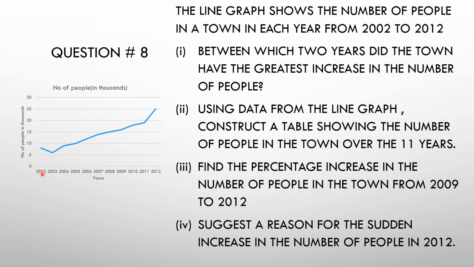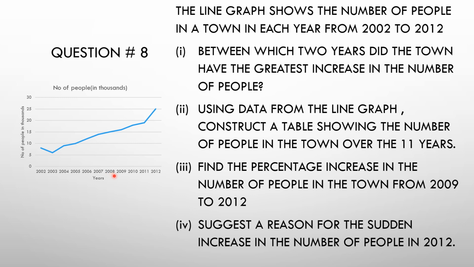In 2002 there are 8,000 people and in 2003 there are 6,000 people. In 2004 there are 9,000. In 2005 there are 10,000. In 2006 there are 12,000. In 2007 it is 14,000. In 2008 it is 15,000.